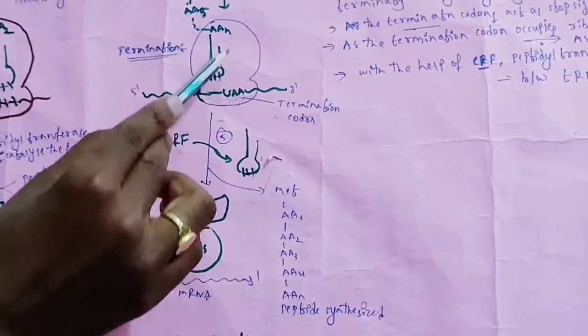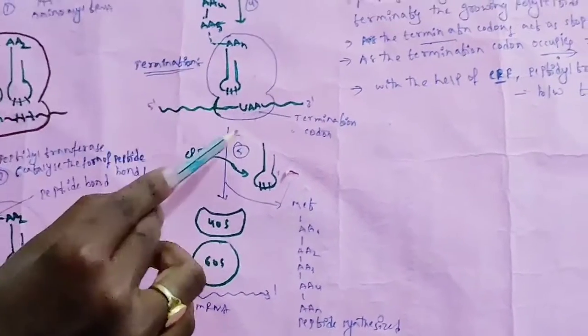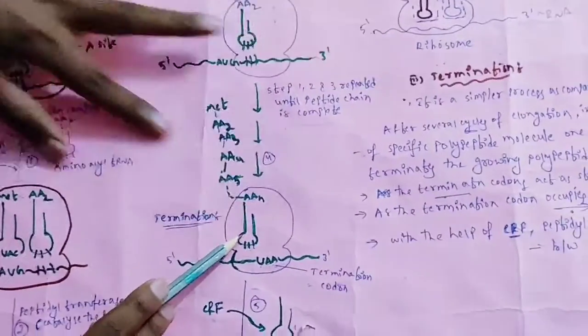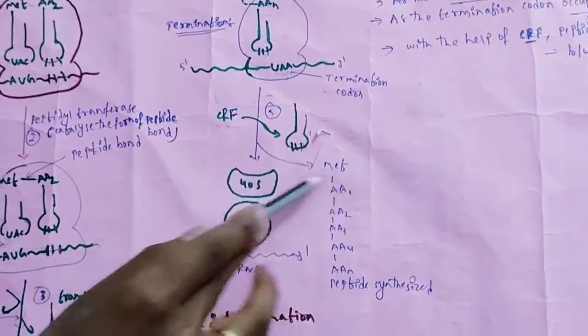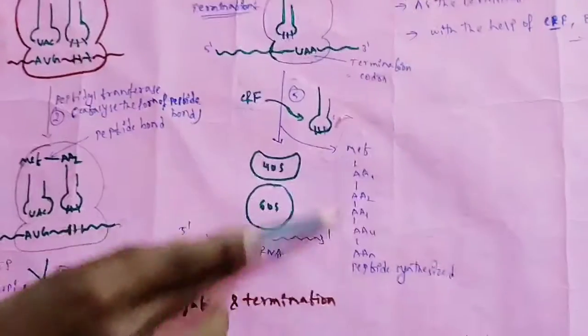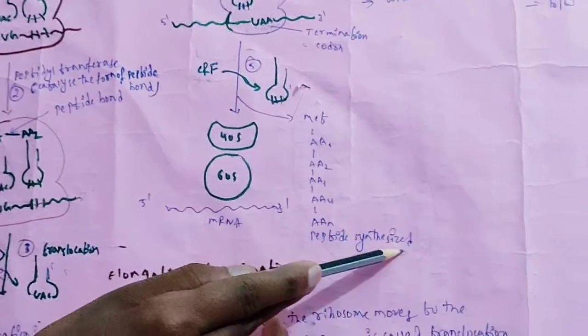The peptide transferase enzyme breaks the peptide bond formed between this amino acid and the tRNA. It removes the tRNA, and the peptide chain will be liberated here.